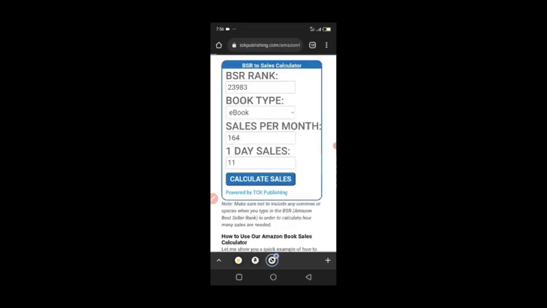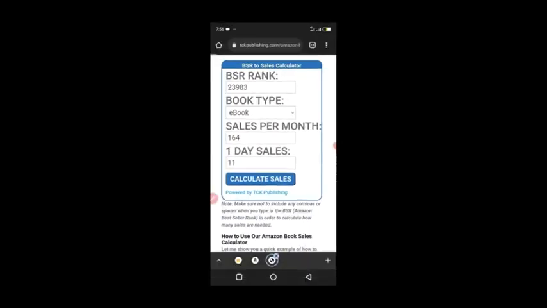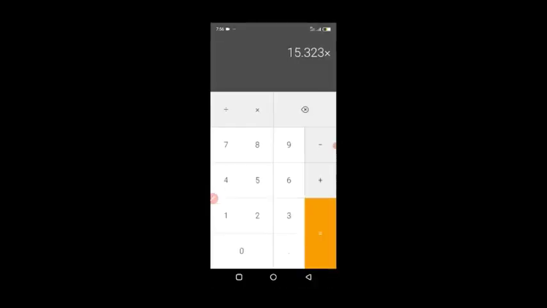The person sells 164 books per month. So let's come here and say 15 times 164. So this person makes $2,512 per month from this single book. The person makes $2,500 per month.